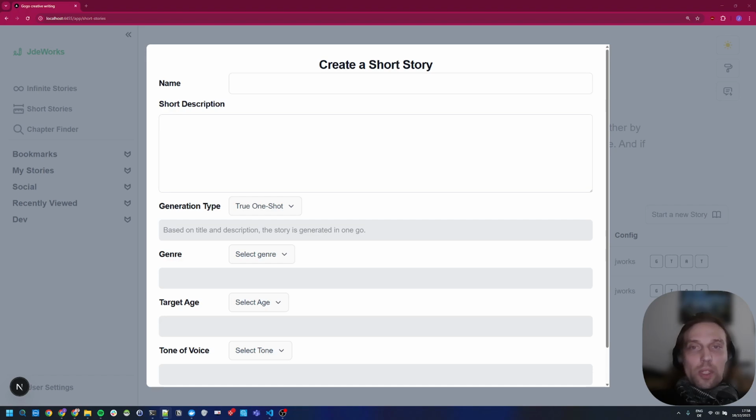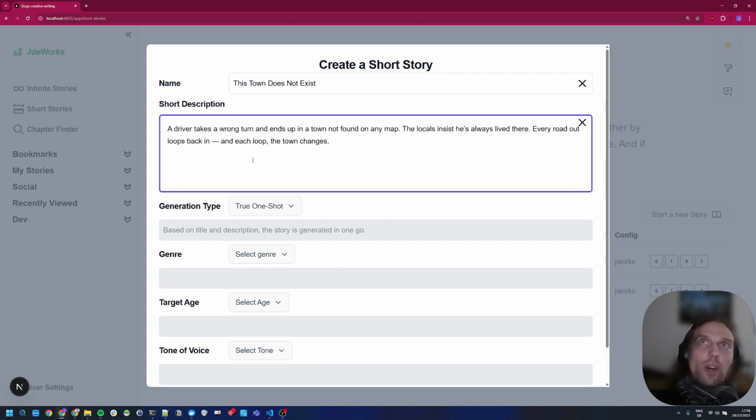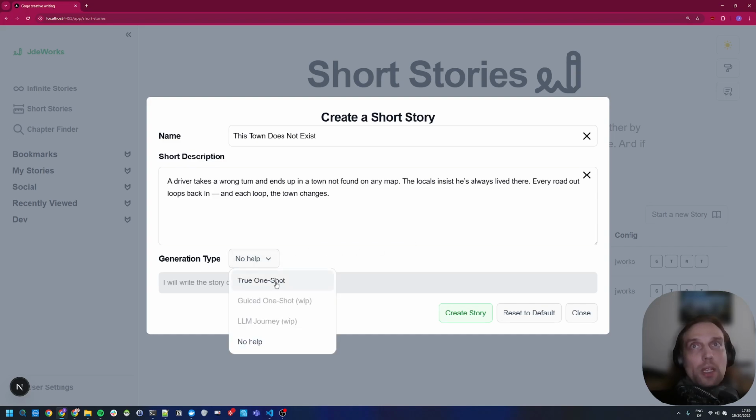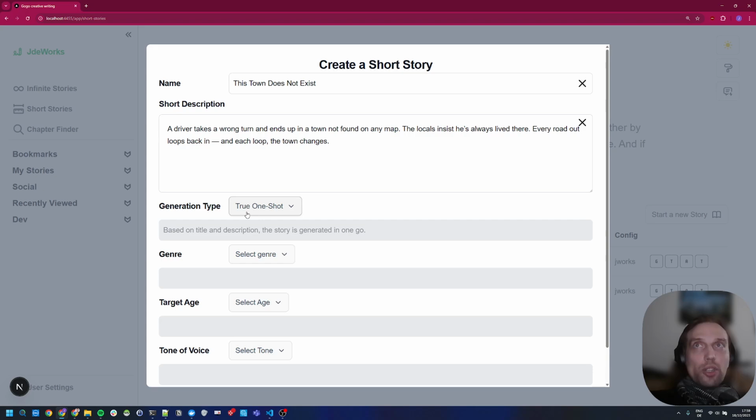So we go with This Town Does Not Exist, and we have a description. A driver takes a wrong turn and ends up in a town not found on any map. The locals insist he's always lived there. Every road out loops back in, and each loop the town changes. Now, while we can decide on writing everything on our own, for example by selecting I don't want any help, in this case we're working with the true one-shot, which is basically based on the title and the description. The story is generated in one go.